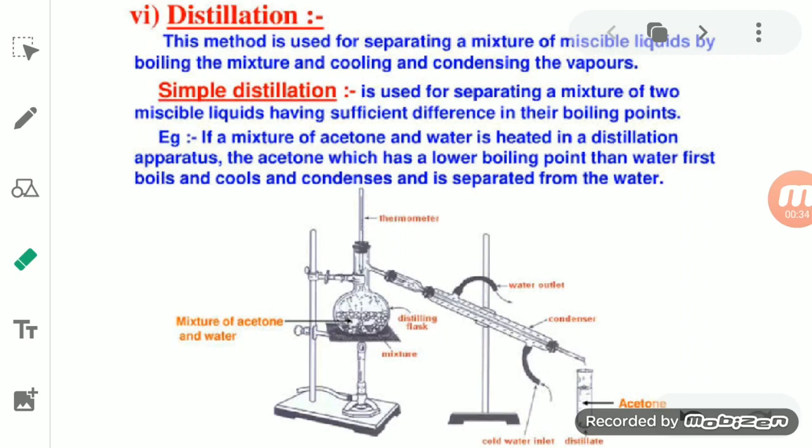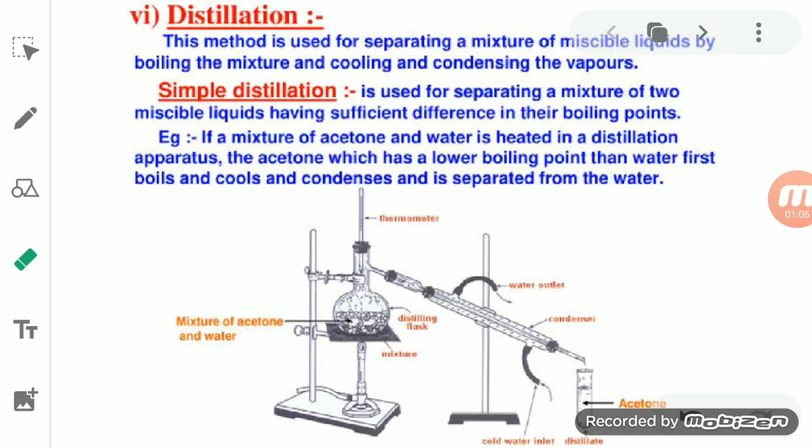Okay, then we studied the very important one, distillation, and how distillation differs from evaporation. In evaporation, we studied that a solid component can be separated from the liquid component, but in distillation we can do the same process and obtain both of the components, the solid as well as the liquid substance again.